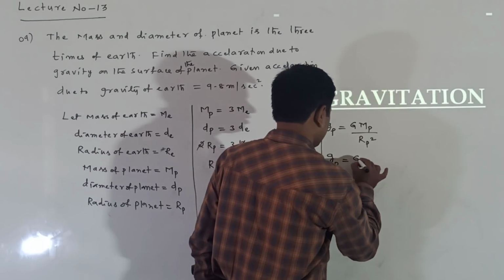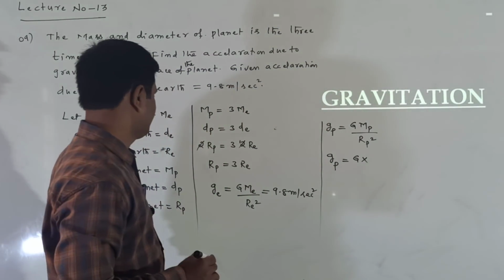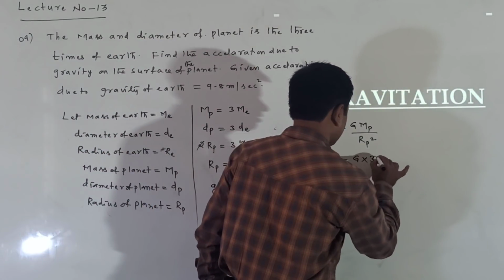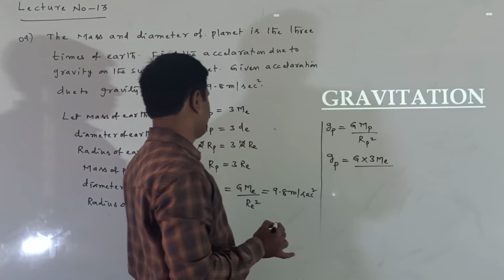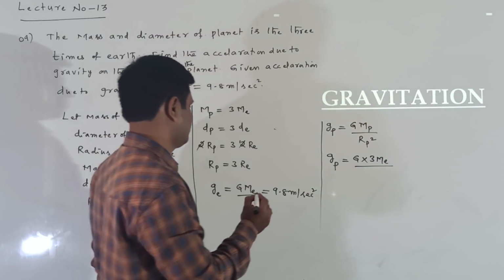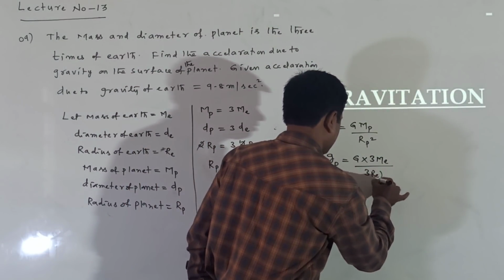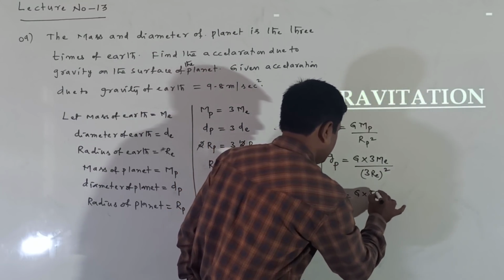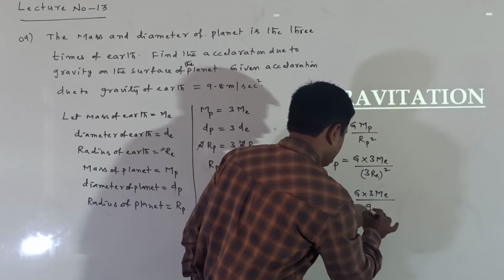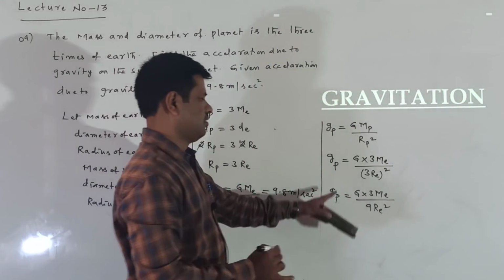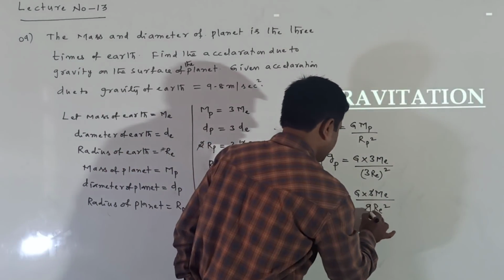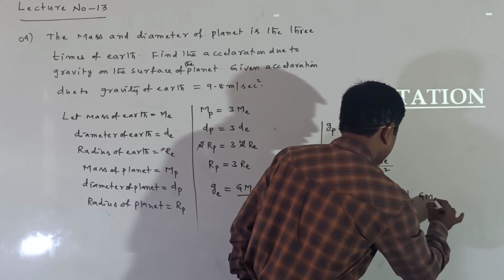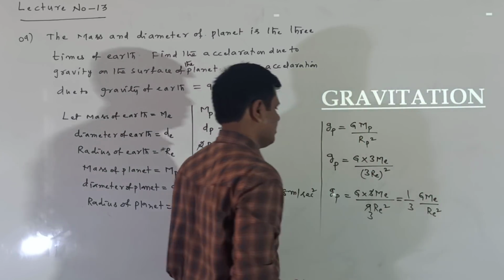The mass of the planet is 3 times the mass of the Earth, and the radius of the planet is 3 times the radius of the Earth. Now Gp is equal to G into 3 Me by 9 Re square. Here the 3s get cancelled, so this is 1 by 3 into GMe by Re square.